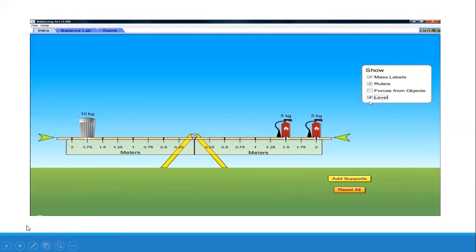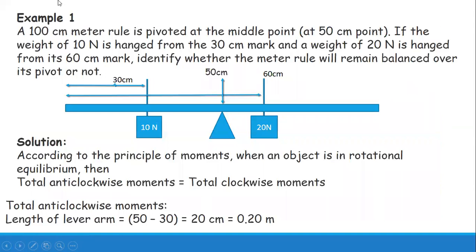So this is our principle of moments, and we are going to apply this principle in solving different questions. Now your first example: a 100 centimeter meter rule is pivoted at the middle point, at 50 centimeter.